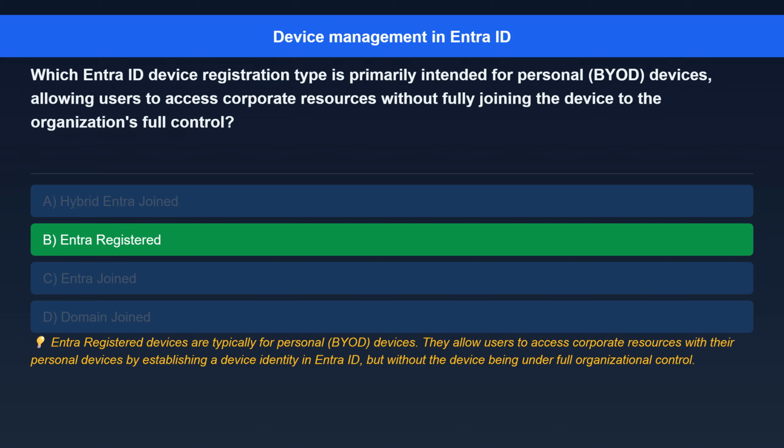The correct answer is Entra registered. Here's the explanation. Entra registered devices are typically for personal BYOD devices. They allow users to access corporate resources with their personal devices by establishing a device identity in Entra ID, but without the device being under full organizational control.